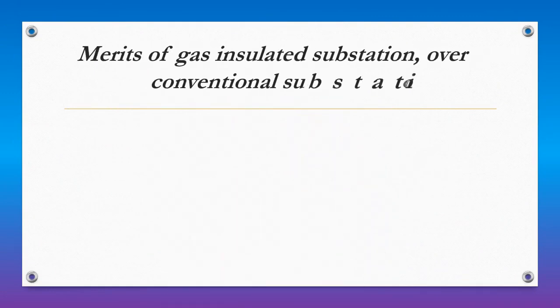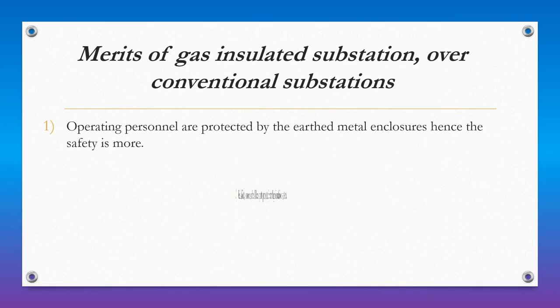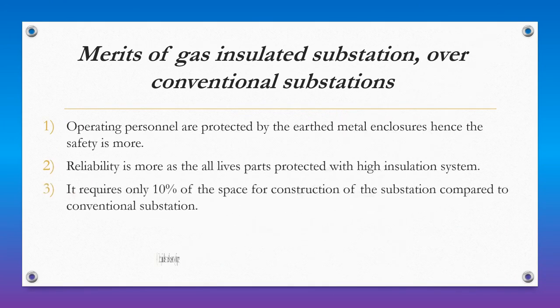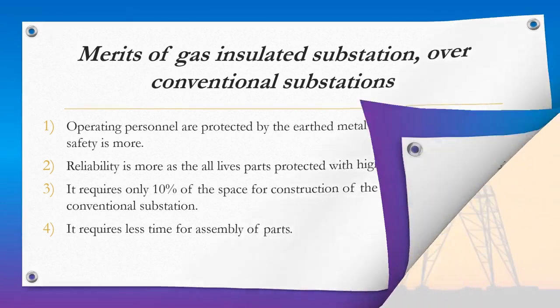Next, merits of gas insulated substations over conventional substations. First of all, operating personnel are protected by the earthed metal enclosures, hence the safety is more. Reliability is more as all live parts are protected with a high insulation system. It requires only 10% of the space for construction of the substation compared to other substations. It requires less time for assembly of parts.